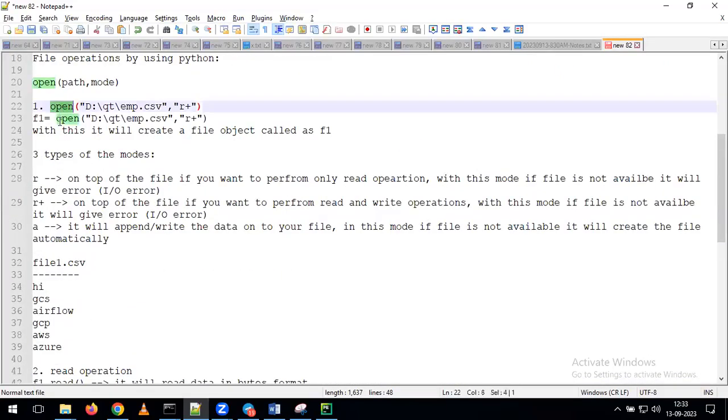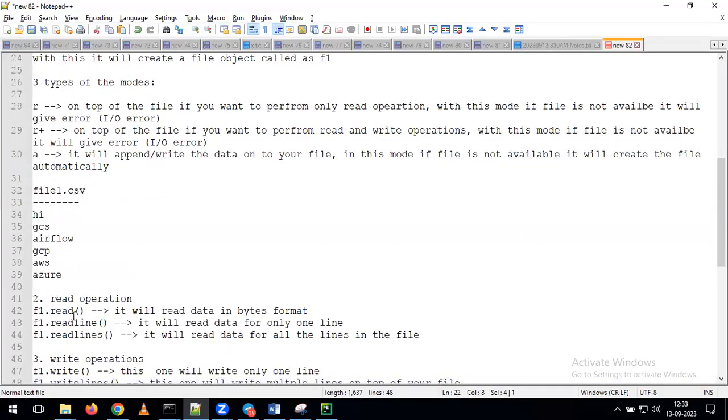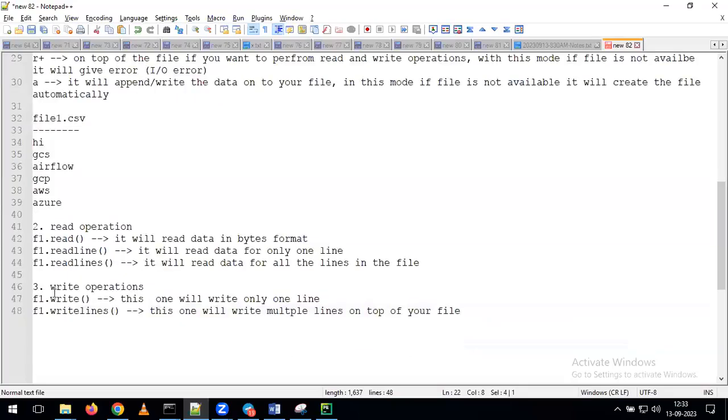For opening, we are using the open function. For the purpose of reading, we have multiple options. In the same way, for writing also, we have multiple options. With that, you can easily understand what we are discussing as part of these 5 operations. Okay. Now we'll see it in the practical way.